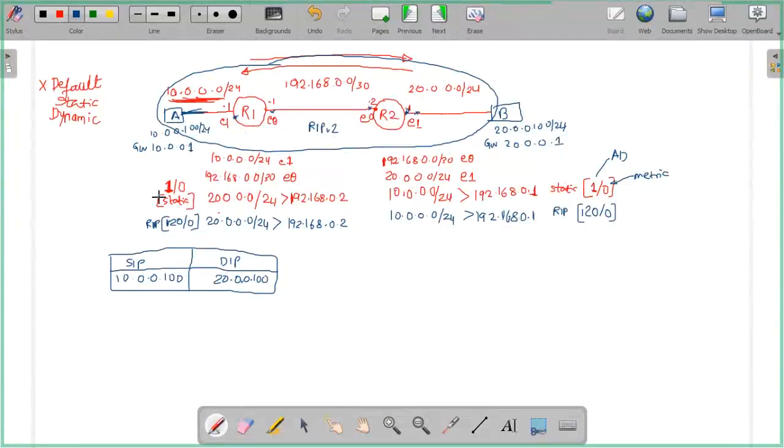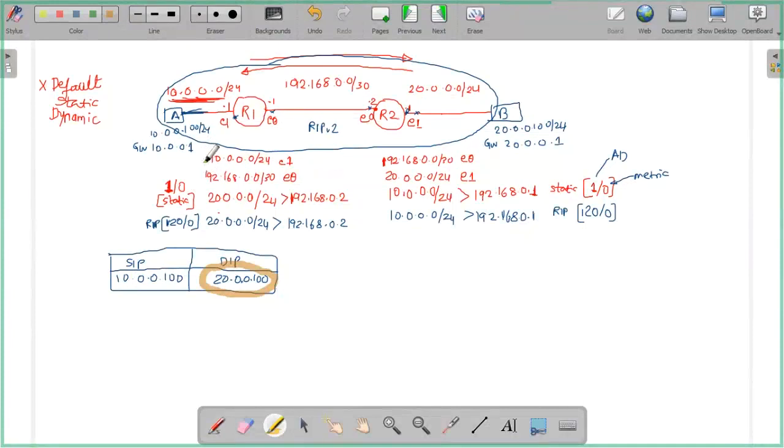What I will do, please understand, in today's discussion I am not including the layer 2 header, but in real life there will be destination MAC and source MAC also, which I am not considering as of now. So definitely the destination MAC will be R1's E1 interface MAC. So it decapsulates that layer 2 header, and then it is going to check the destination IP. So now it is checking the destination IP in its routing table.